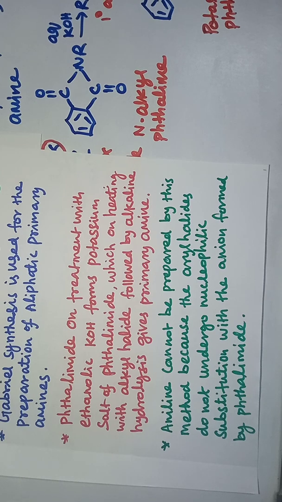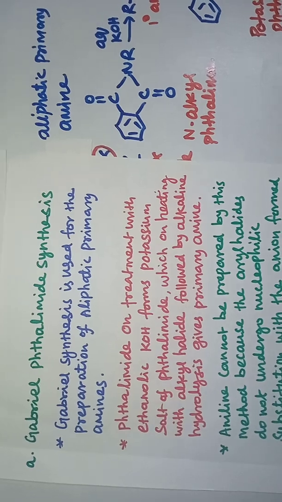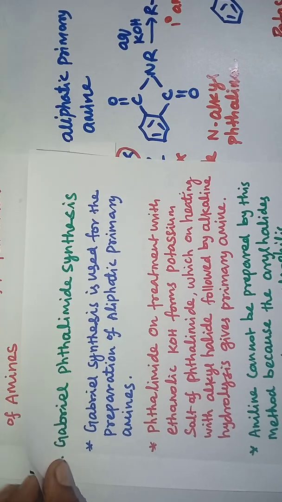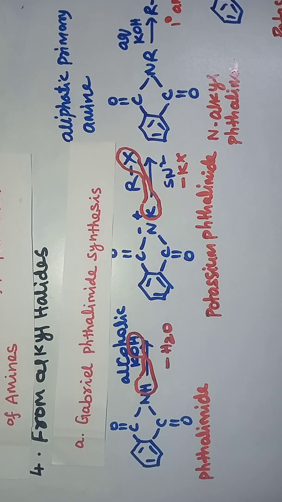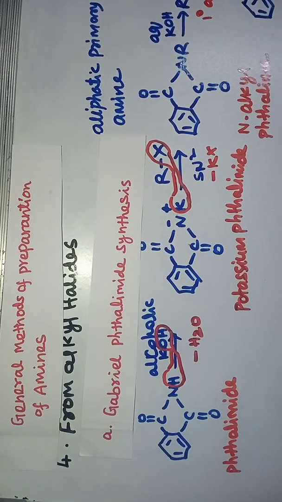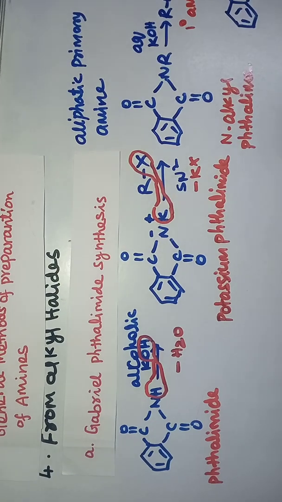So this is a very important named reaction for the preparation of amines, the Gabriel phthalimide synthesis. Phthalimide on treatment with alcoholic potassium hydroxide gives the potassium salt of phthalimide.